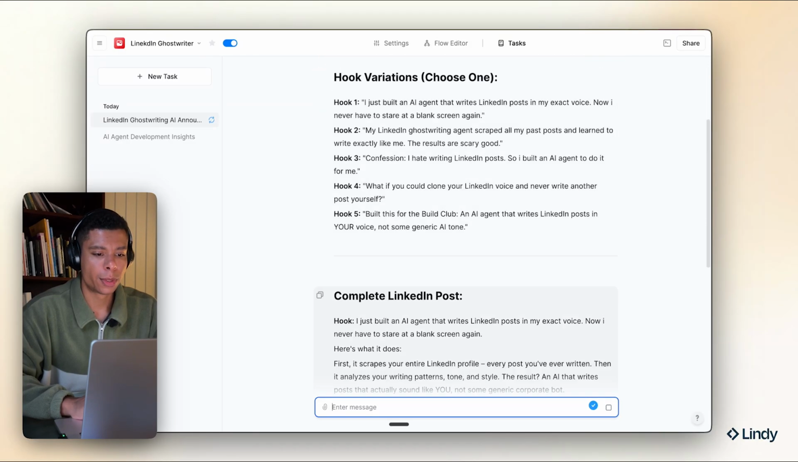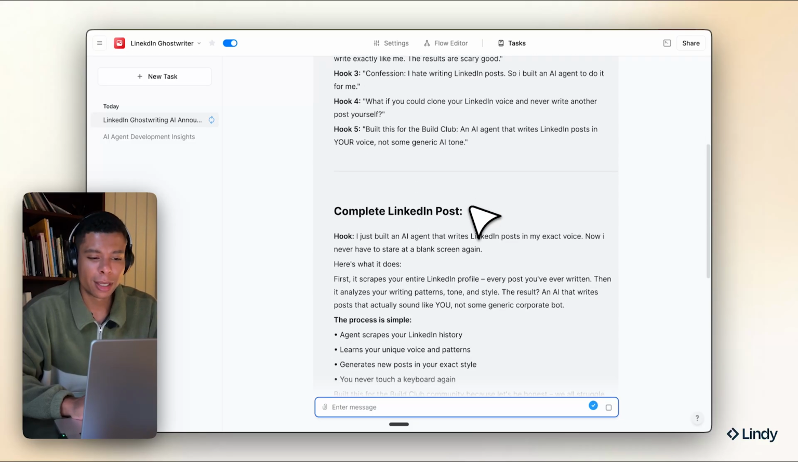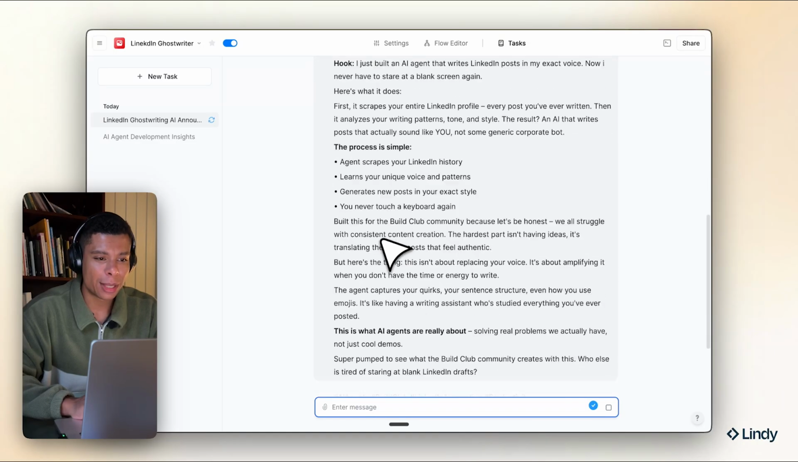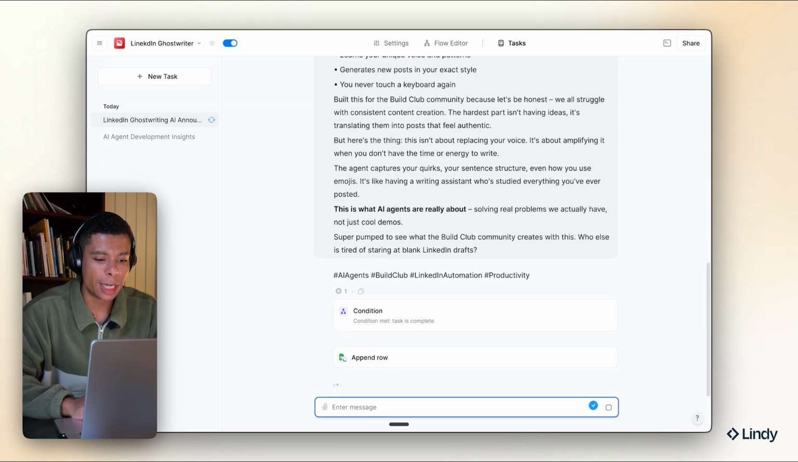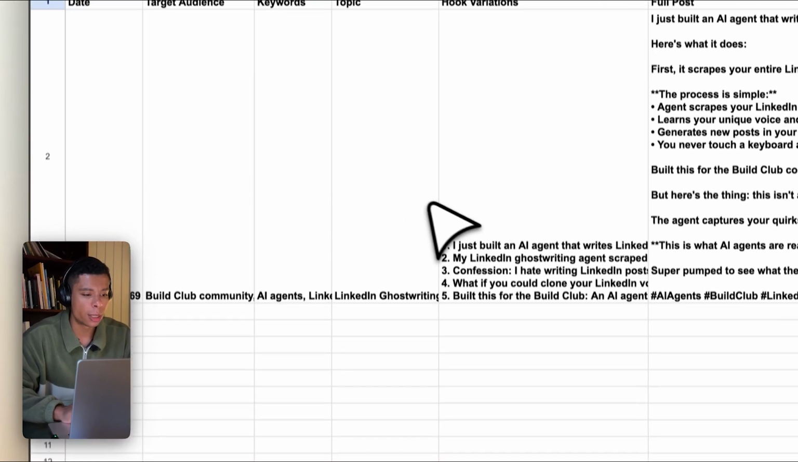There we go. So we got 5 hooks right here. I just built an AI agent that writes LinkedIn posts in my exact voice. Now I never have to stare at a blank screen again. Not bad. And here's the full post. Great. Now it's actually updating my sheet. So let's see if it did well.